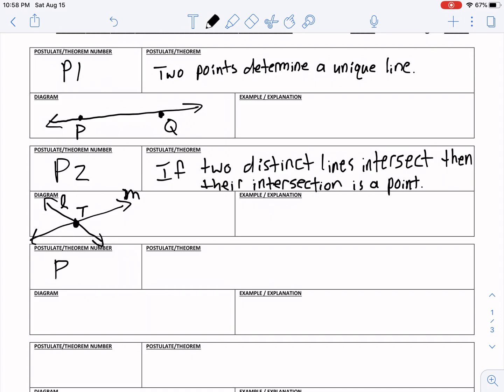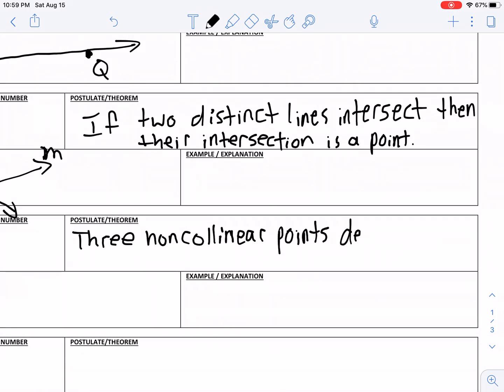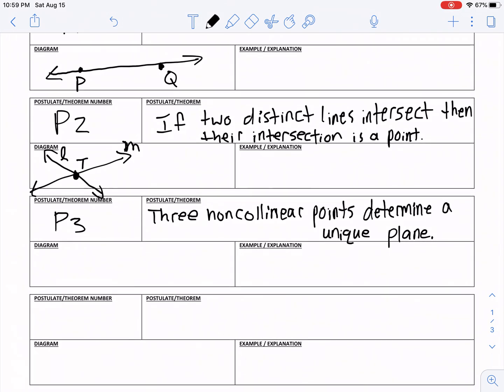Okay, postulate 3. Postulate 3 says three non-collinear points determine a unique plane. Okay, so three non-collinear points determine a unique plane.